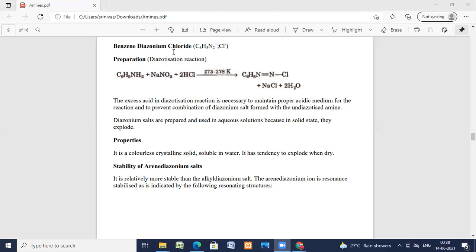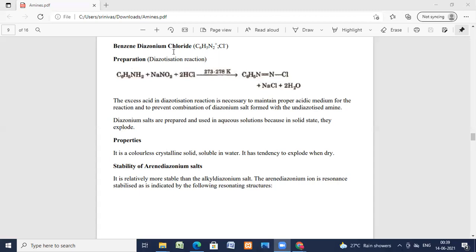It is the parent member of the aryl diazonium compounds, which are widely used in organic chemistry. Its solubility in water is very good. It is hygroscopic. The molar mass is about 140.57. It is unstable at temperatures exceeding 78 Kelvin, and is possibly explosive.